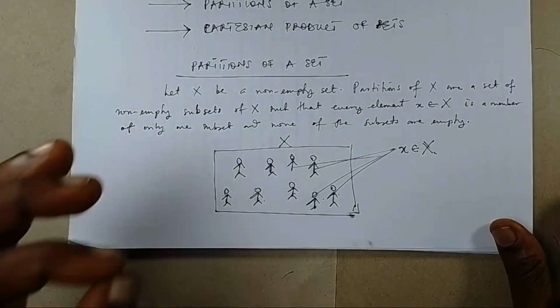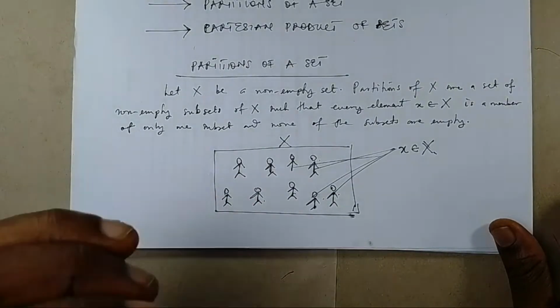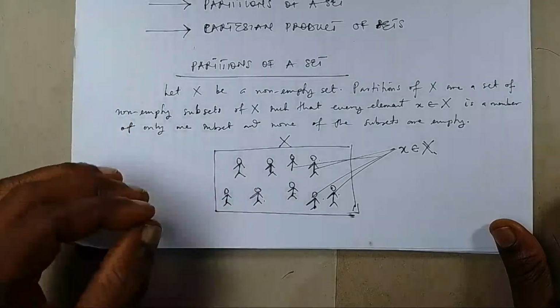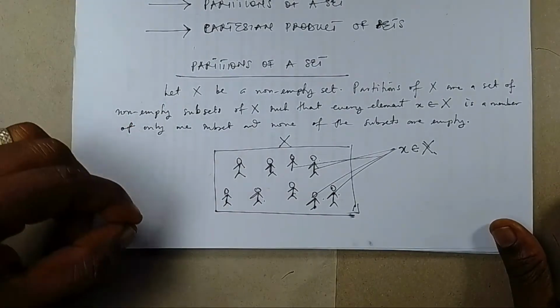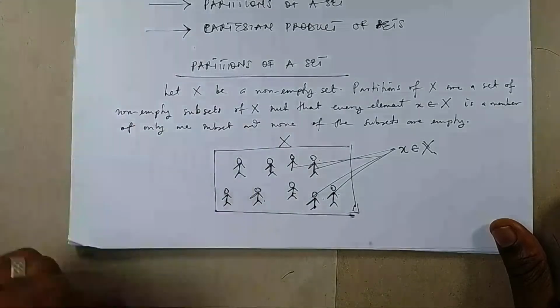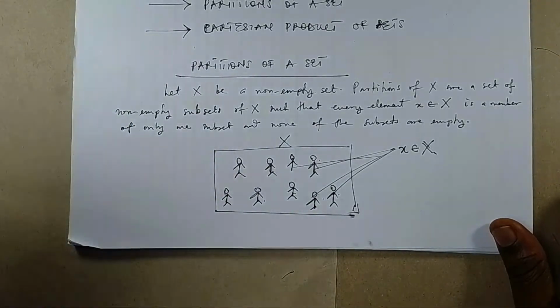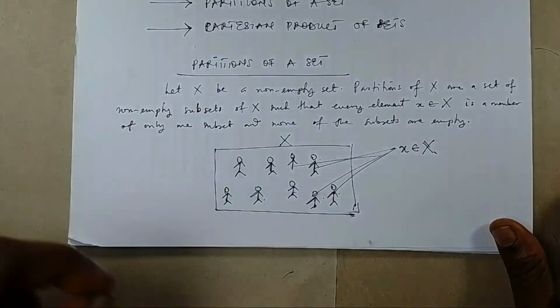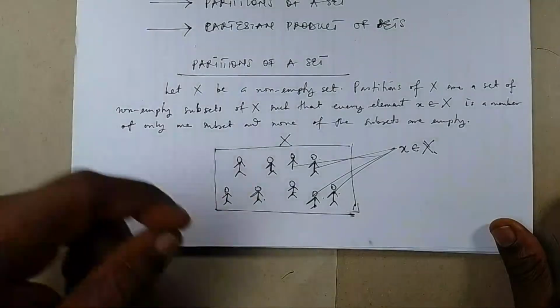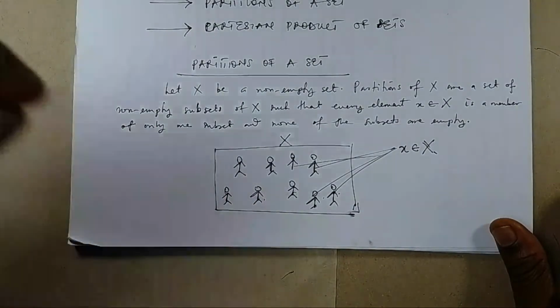Clearly, the definition says that for us to talk about partitions of a set, that set must be non-empty. I repeat, for us to talk about the partitions of a set, say X, the set X must be non-empty. Non-empty means that it must contain elements.